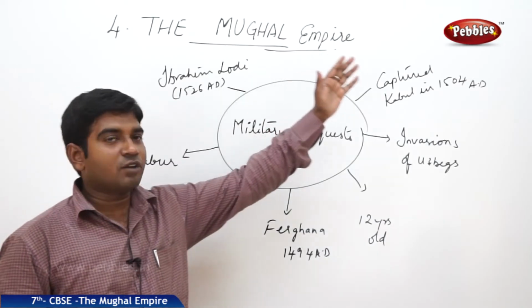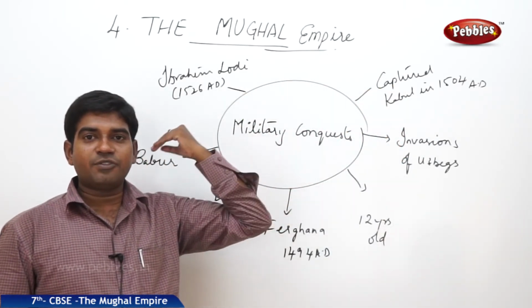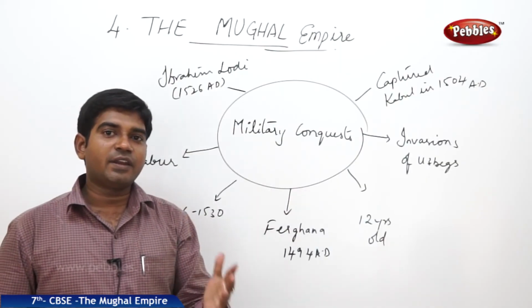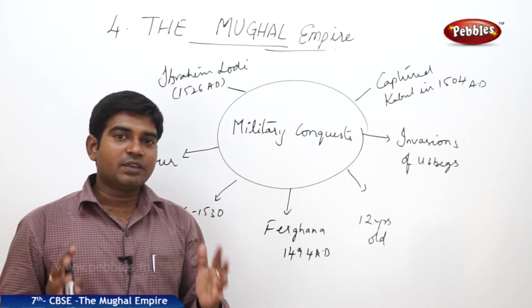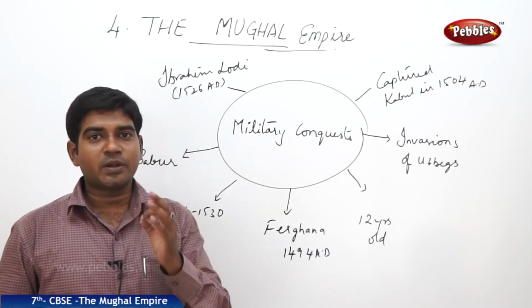So in 1504, he was able to capture Kabul, and he reached Delhi in 1526, defeated the ruler of Delhi in the first battle of Panipat in 1526, and finally captured Delhi.